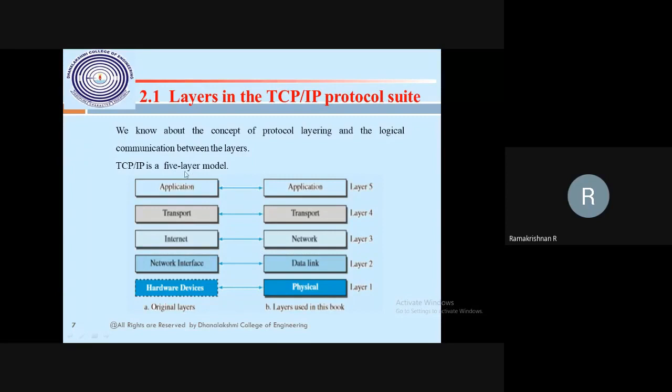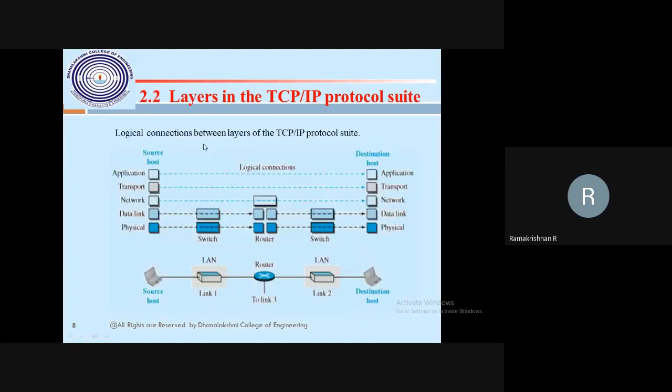So TCP/IP has 5 layers: application, transport, network, data link, physical. We have to write according to this order, top to down or bottom to top. This one: the logical connection between you and me, source machine to host machine.